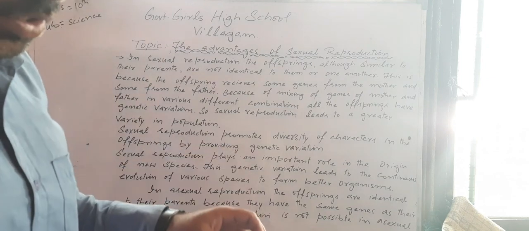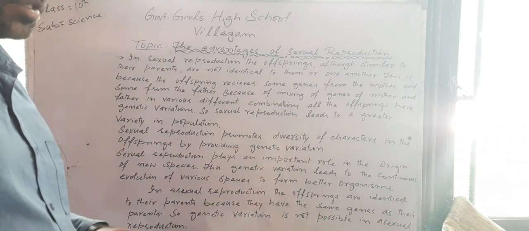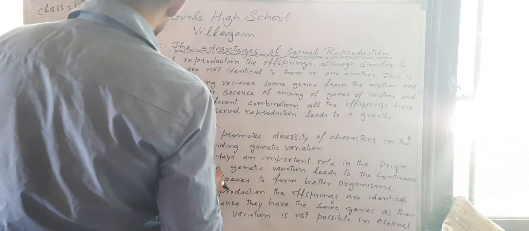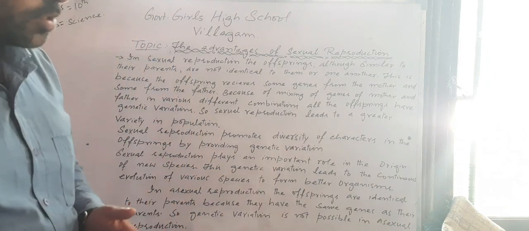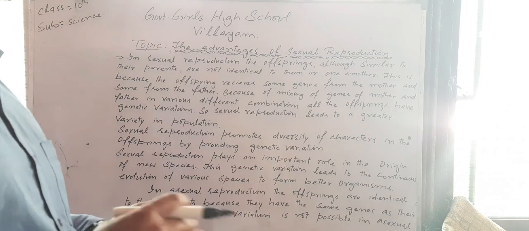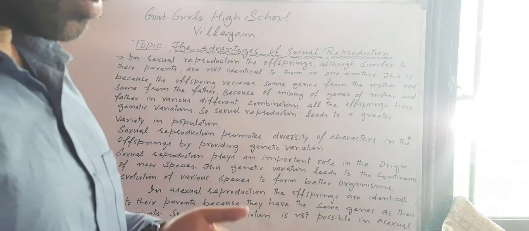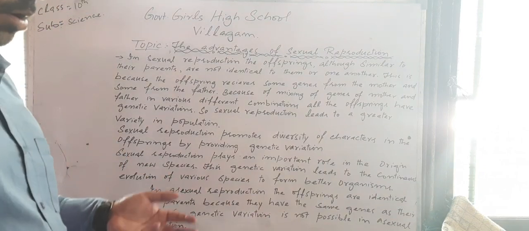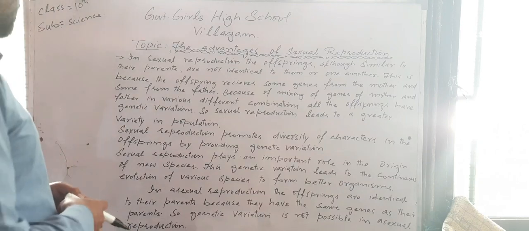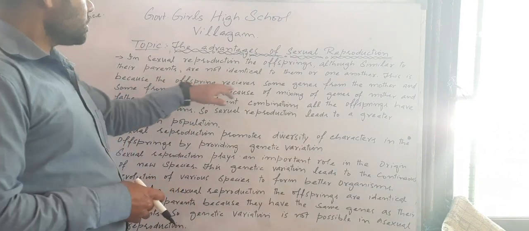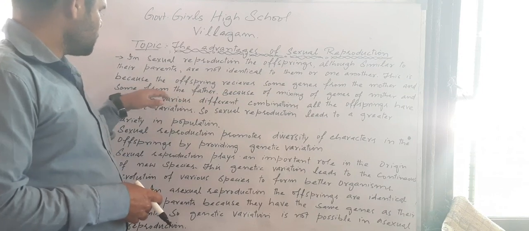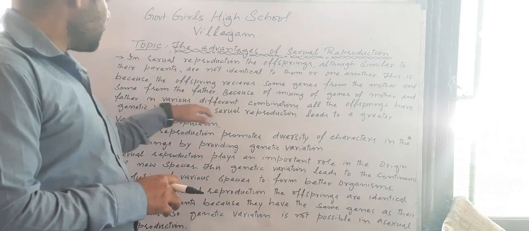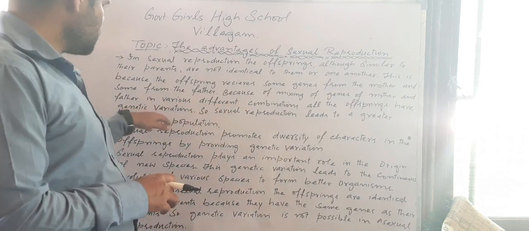Some genes come from the father, that is the male, and some genes come from the mother, that is the female. And these genes combine to form a diploid cell, which is called a zygote. So the zygote will be totally different from the mother or the father, or the male gametes or female gametes. This is a combination of both male and female gametes. This is because the offspring receive some genes from the mother and some genes from the father. Because of mixing of genes of mother and father in various different combinations, all the offspring have genetic variations.